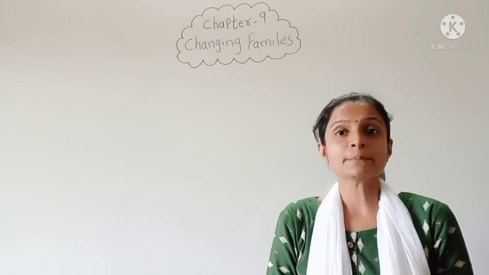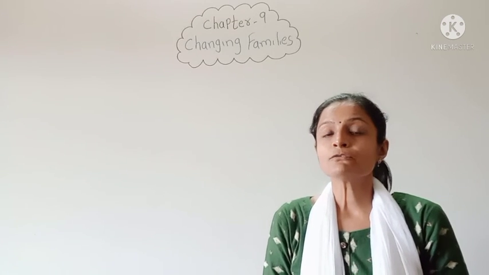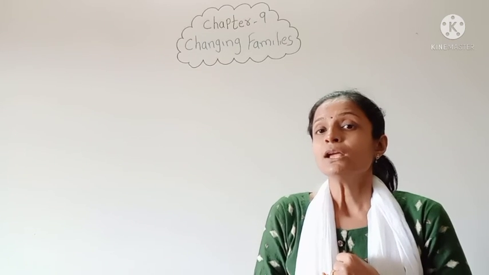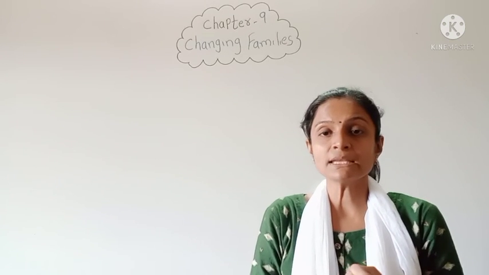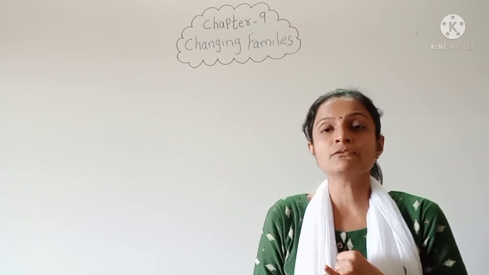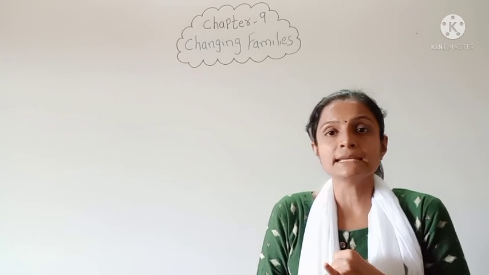Okay, so in this chapter we have learned three situations in which the number of family members changes. The first one is when a newborn baby comes into the family. The next one is when any person has to leave the family or the city because of the job or any reason.